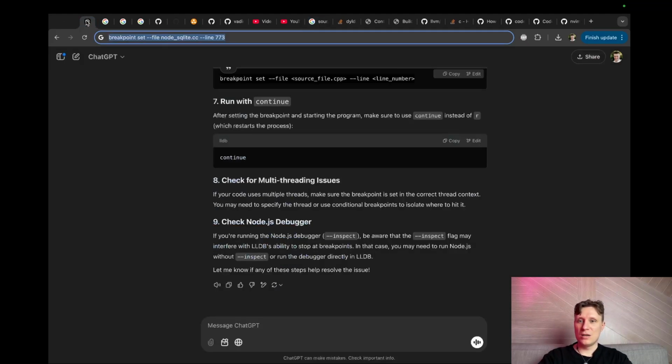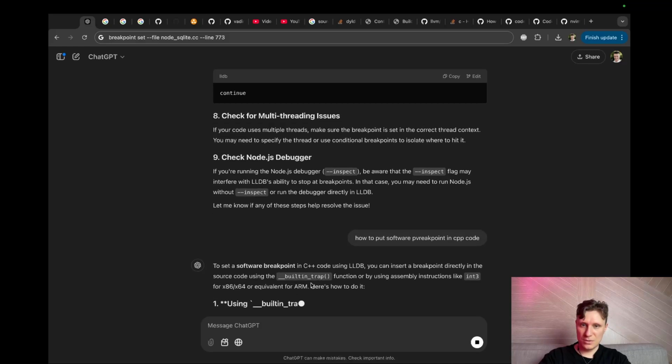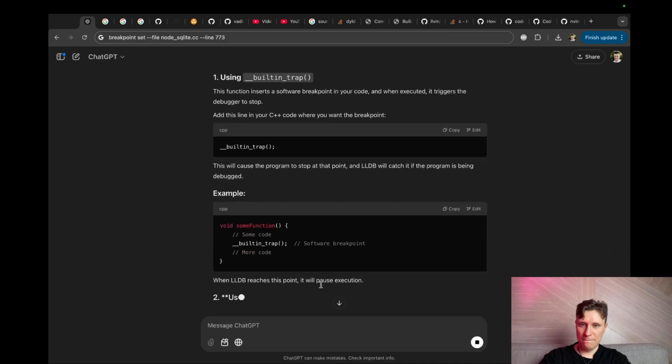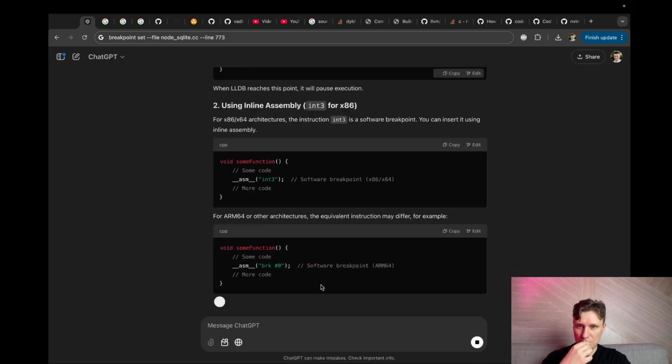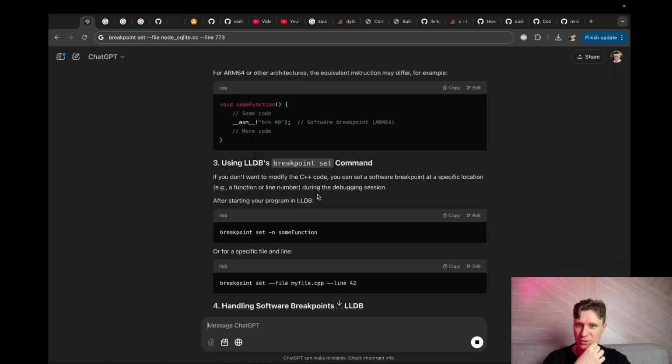Maybe how to put a software breakpoint in C++ code. Int3, break 0 on ARM64.